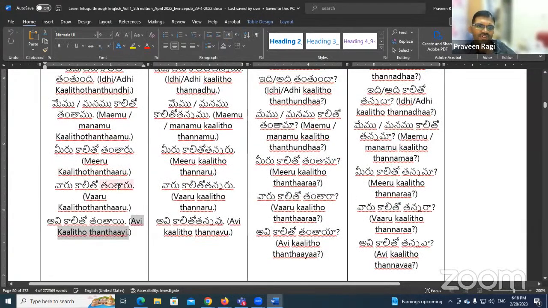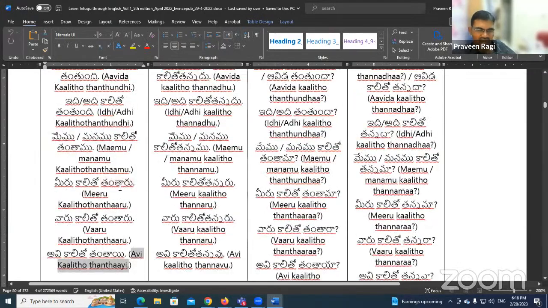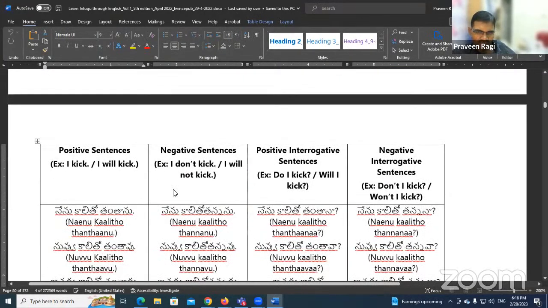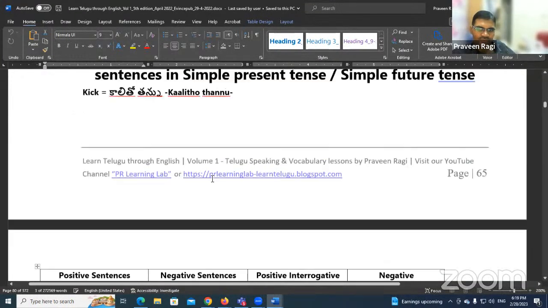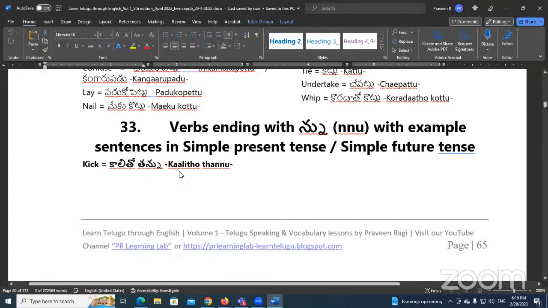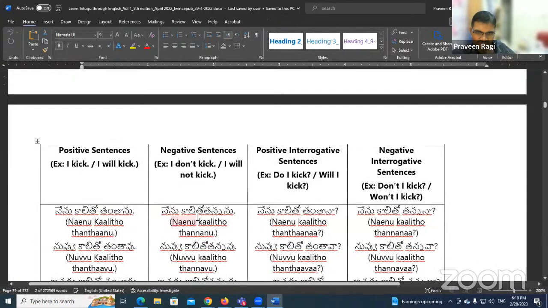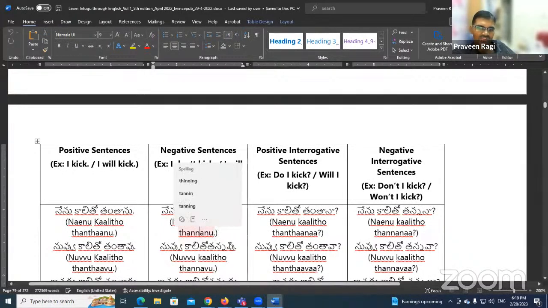Now you have learned how to make the sentences in positive form. Let's see how to make the sentences if it is ending with nu in negative form. So observe carefully. Kalito tannu becomes, in the negative form, for example, I don't kick or I will not kick: నేను కాలితో తన్నను. So tannu becomes tannanu. So nanu has been added.